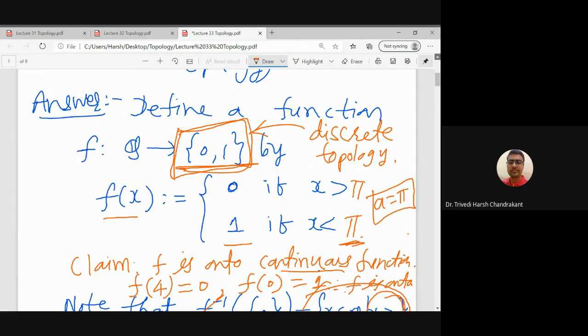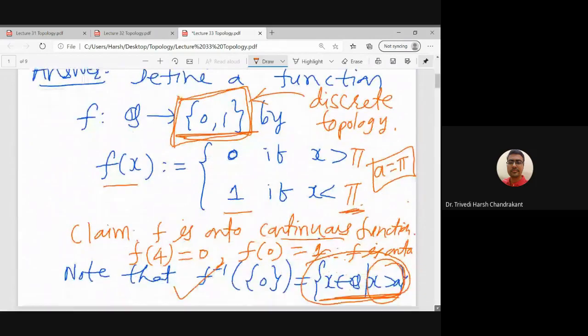So therefore we have verified only that the inverse image of the open sets should be open in the domain. We will not check every subset of the codomain. We will check only the inverse image of the open subsets of the codomain. But here, because it is a discrete topology, every subset is open. In general, it may not be that case. Right. So for example, let us see the next example.